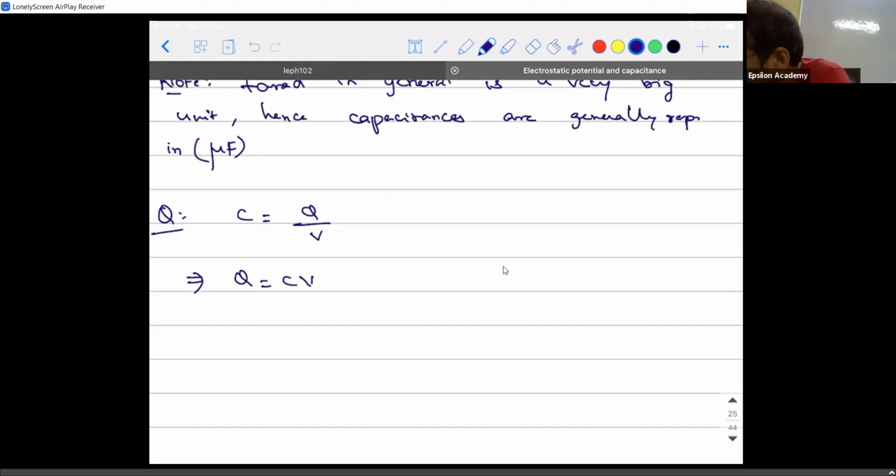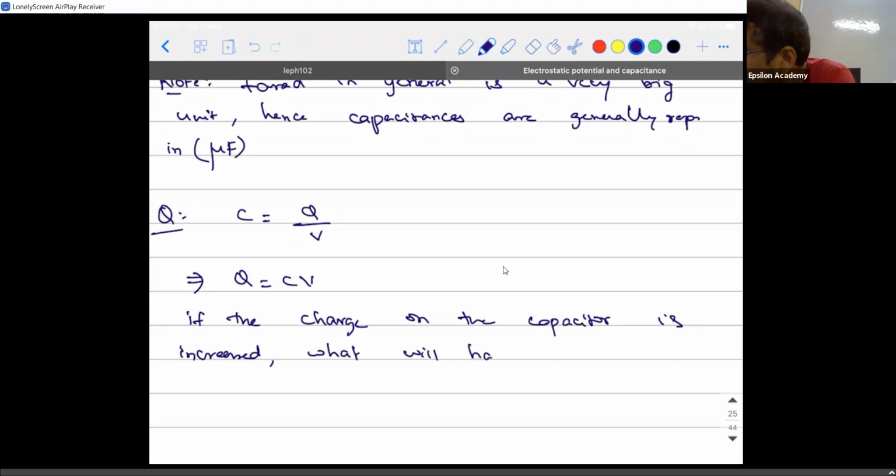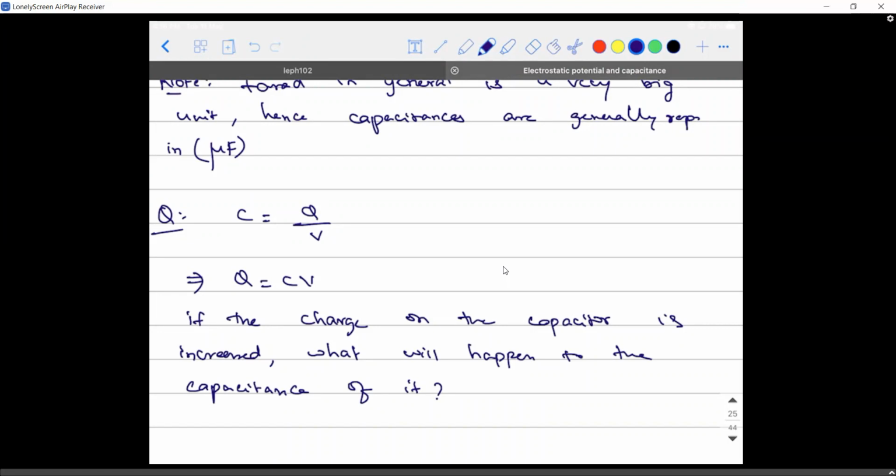If the charge on the capacitor is increased, what will happen to the capacitance of it? You guys tell me. It will also increase, sir.